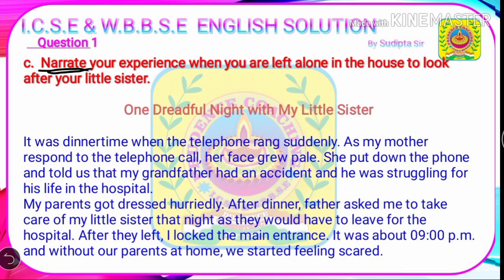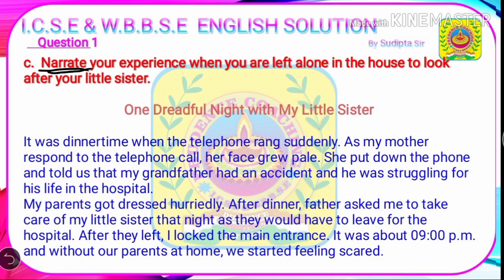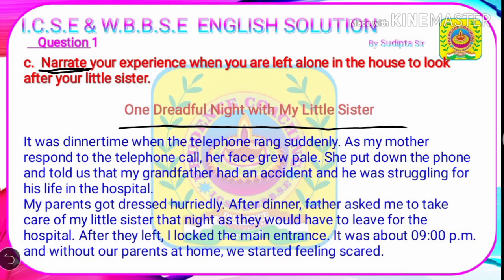Students, you should remember that a narrative composition is a flashback of your past experience. So while writing a narrative composition, you must be careful about dividing your composition into minimum 4 or 5 paragraphs so that it clearly states your experience or the plot of the story. So let's start. Here the title is One Dreadful Night with My Little Sister.